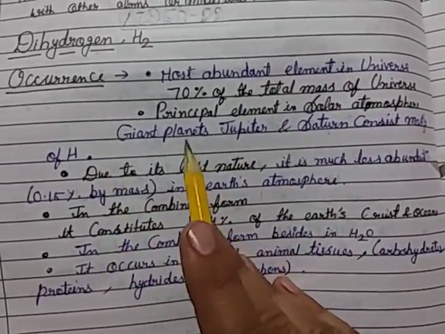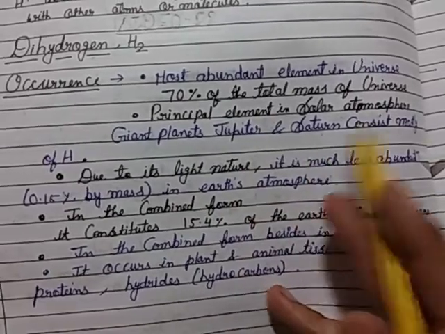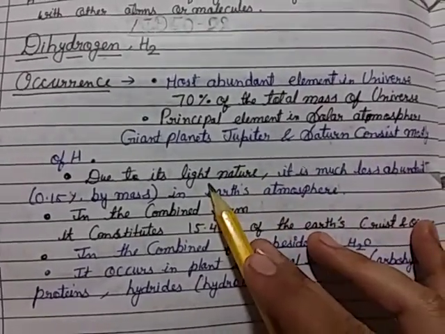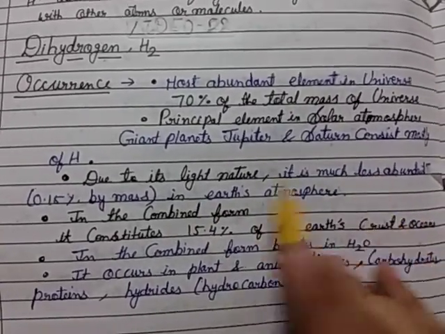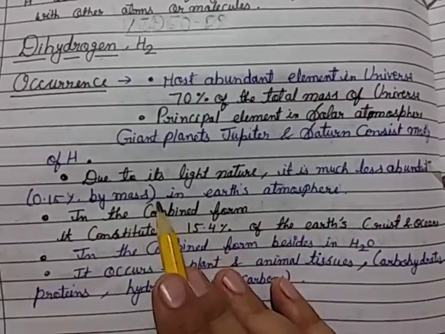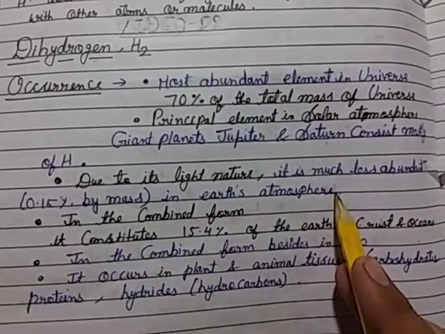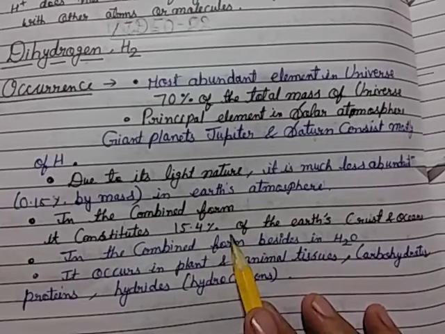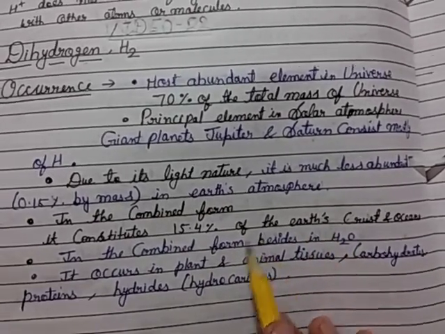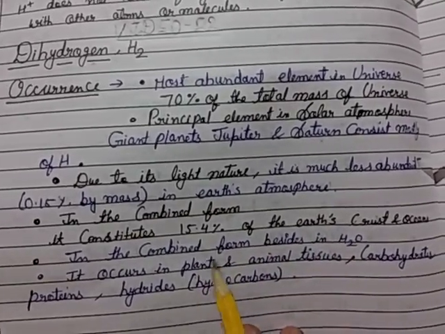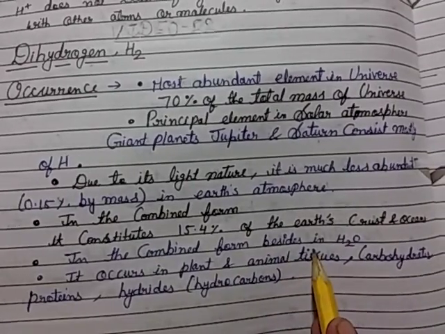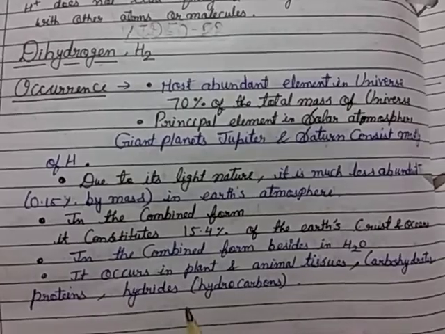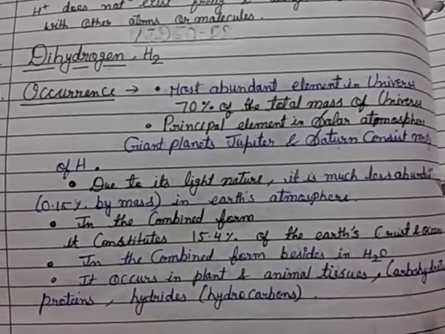Its nature is light, so it is much less abundant, 0.15% by mass in the earth's atmosphere. In combined form it constitutes 15.4% of the earth's crust and ocean, and besides in water, it occurs in plants, animal tissues, carbohydrates, proteins, hydrides and hydrocarbons.